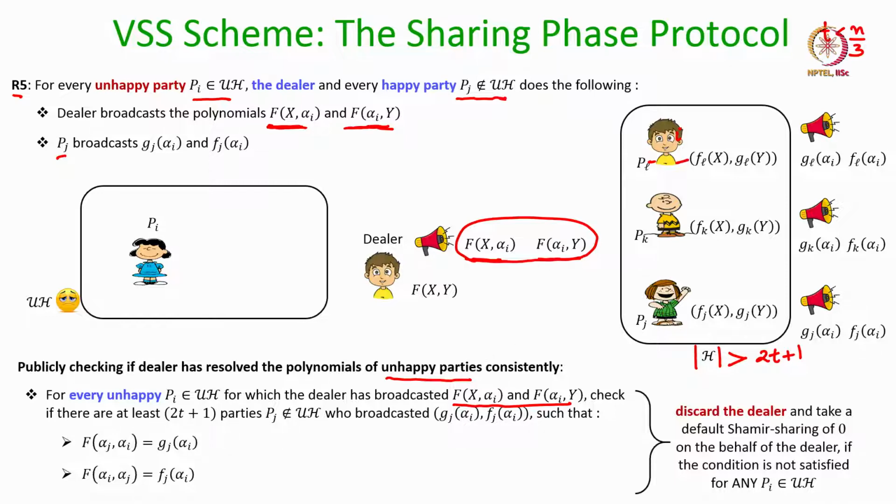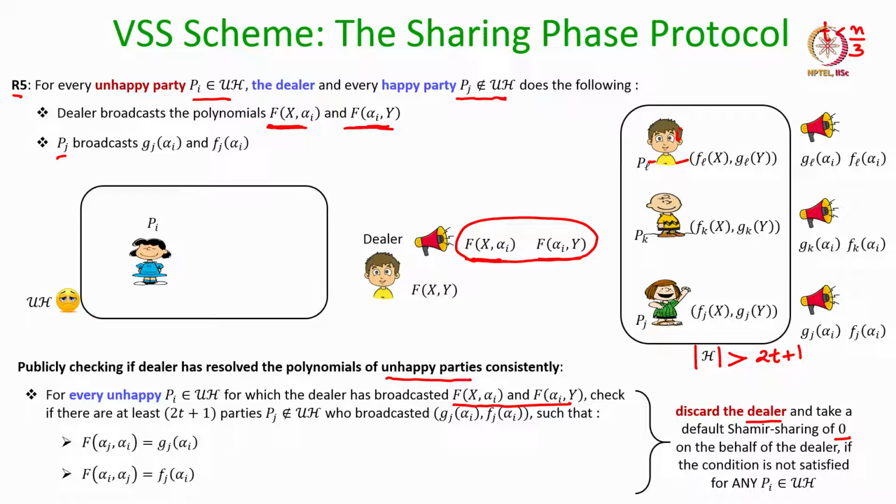If this condition is not satisfied, then again we can show that it implies that the dealer is corrupt, and hence it is safe to discard the dealer and terminate the sharing phase protocol here itself by asking every party to output the share 0 on behalf of the dealer.